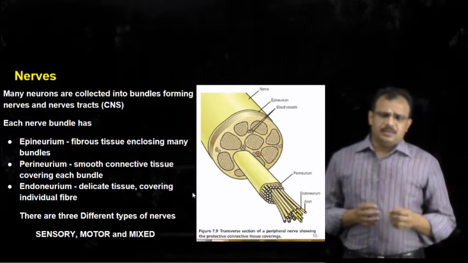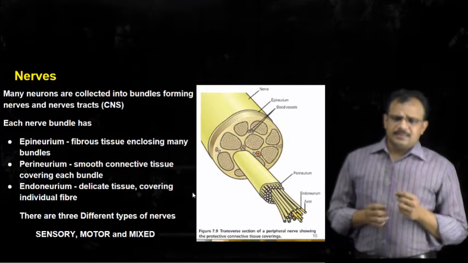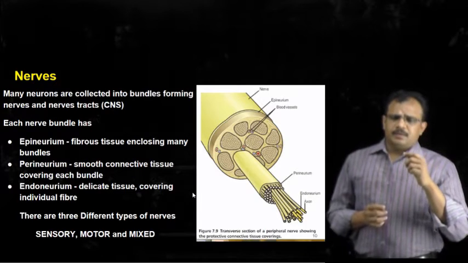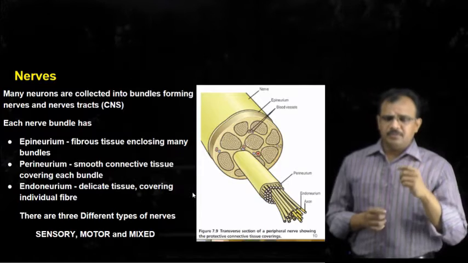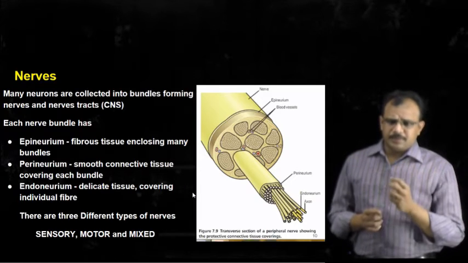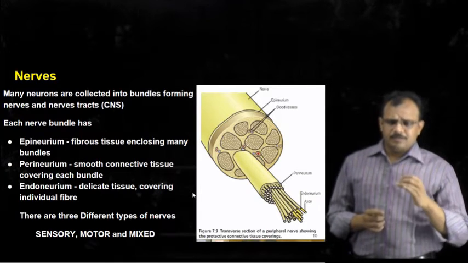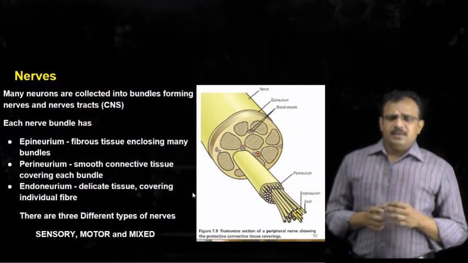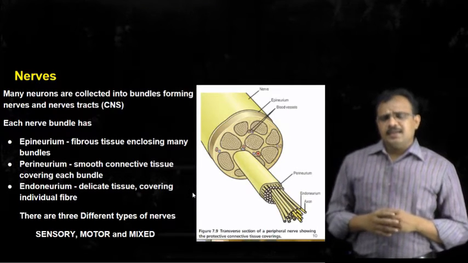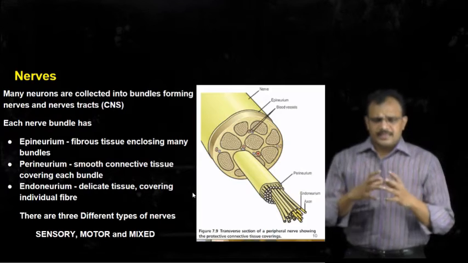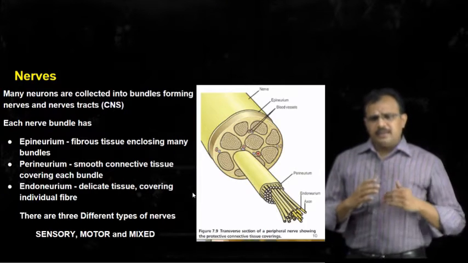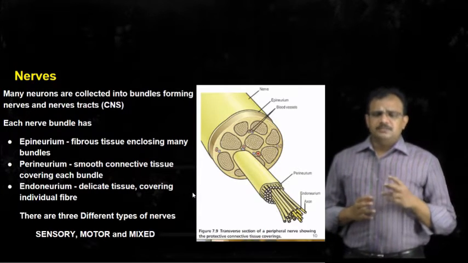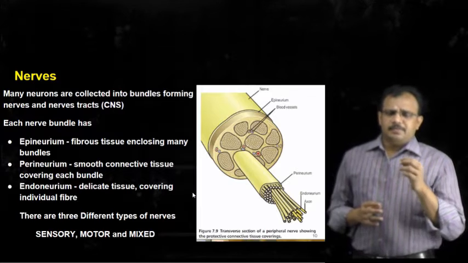There we have seen individual muscle cells are covered by an endomysium, whereas groups of such muscle fibers are once again covered by perimysium, which forms the fascicles, and groups of fascicles are once again covered by another connective tissue membrane which is called epimysium.